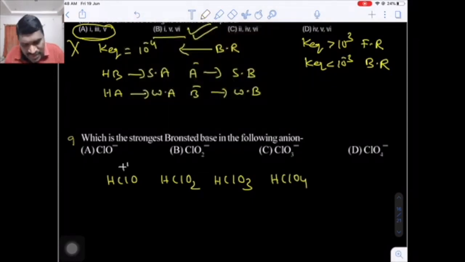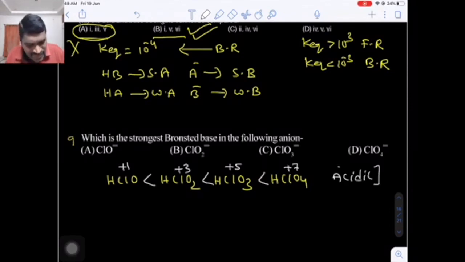Now if you see the oxidation number of chlorine on the central atom, this will be +1, this will be +3, this will be +5, and this will be +7. Do you know, as the oxidation state on the central atom increases, the acidic nature of oxy acids also increases. This is the acidic strength order. Just now I told you in the tabular form also, perchloric acid will be the strongest acid.